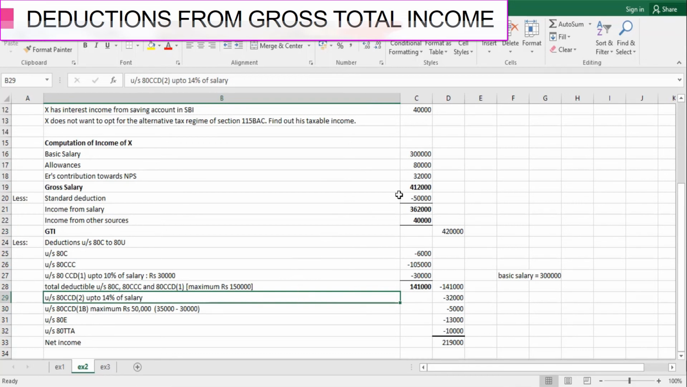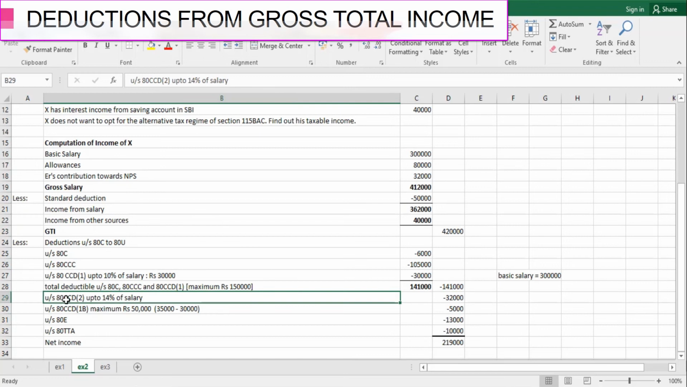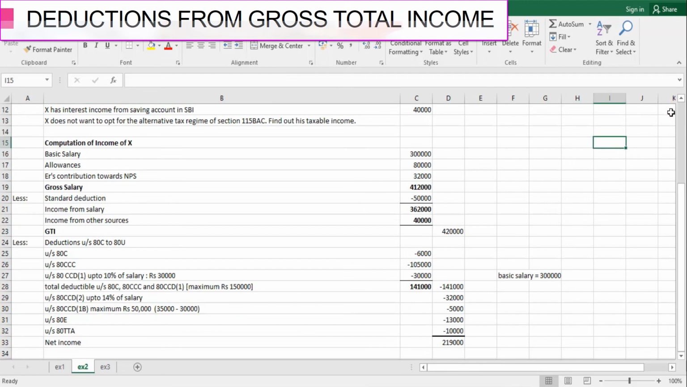What is the tax treatment? First, that will be included in his salary income, and later on that can be claimed as deduction under section 80CCD(2). Next, while discussing this NPS, I have discussed section 80CCD(1B), where the additional contribution made by the assessee can also be claimed as deduction up to rupees 50,000. So as we can see, this employee, Mr.